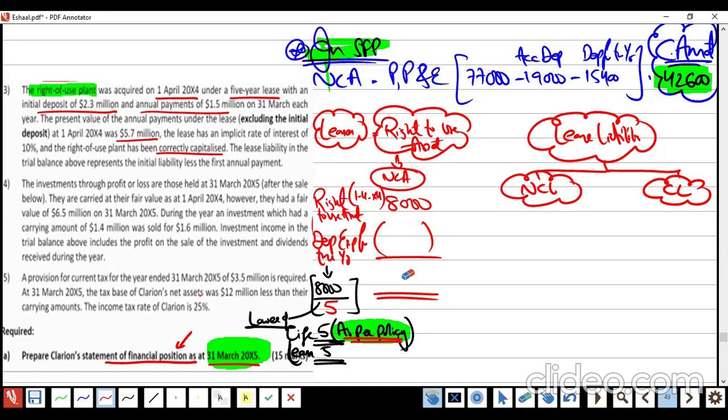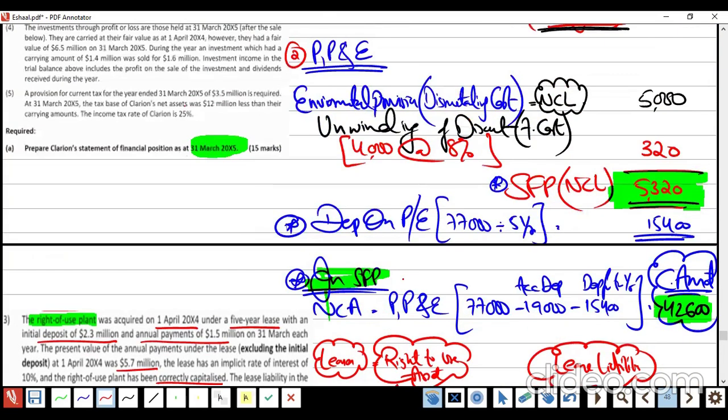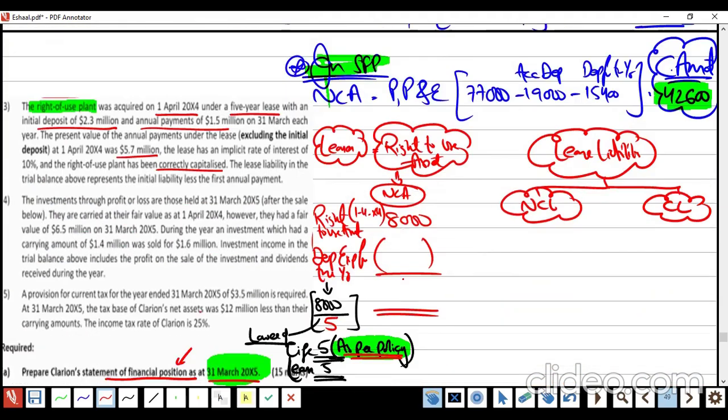So the answer will be a little bit different. 1,600. Okay, 1,600, fine. So the carrying amount which is going to be reported in the SFP, how much? 6,400. This is what we need, right? When we make the SFP, we will take the 6,400.